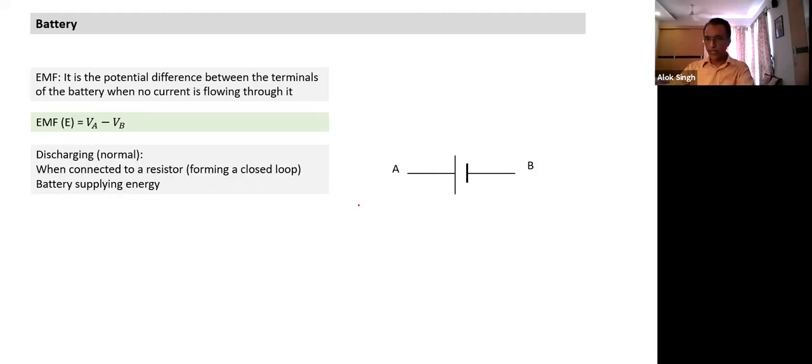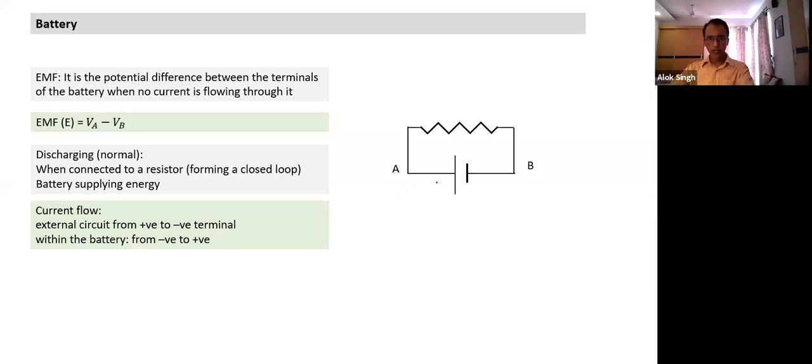Now when we connect it to a circuit, there are two kinds of combination possible. One is the normal combination. If we connect an external resistance to the circuit and the whole circuit is complete, it forms a closed loop, which we call an electrical circuit. In this case, the battery is supplying energy. In the external circuit, the current will flow from the positive terminal to the negative terminal.